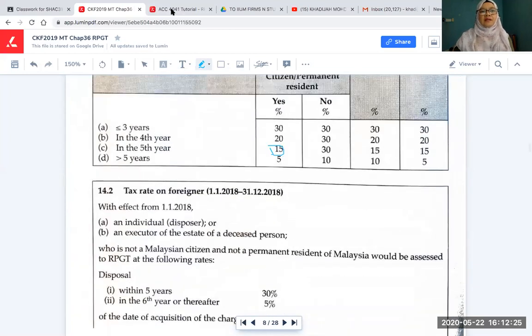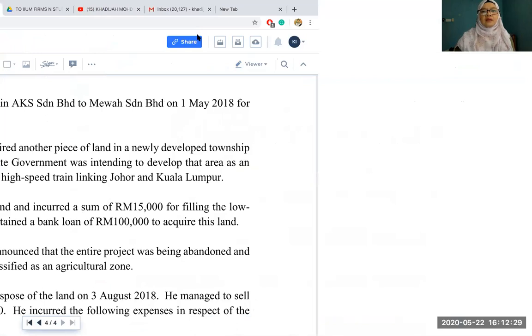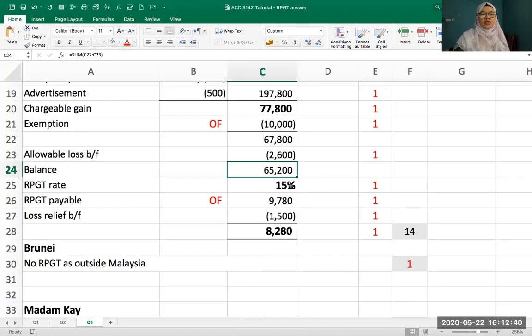Okay, coming back. Are you seeing the Excel now? Resume sharing. I want to share a new share. Okay. Right, so 15%, so 65,200 times 15%. You should get 9,780. When you see my scheme here, it is OF. OF means own figure.